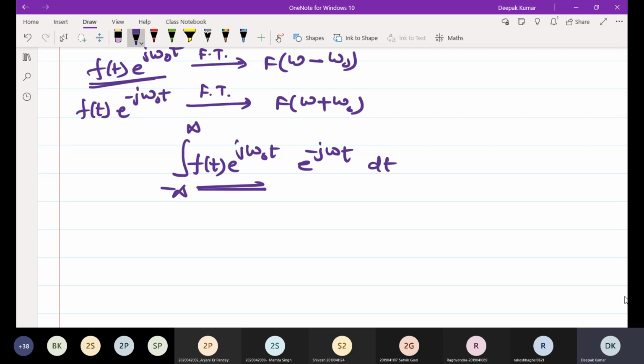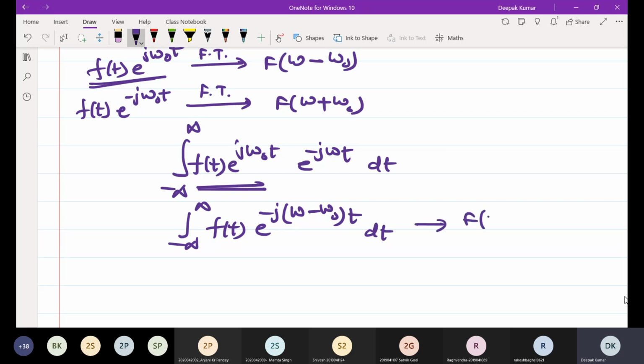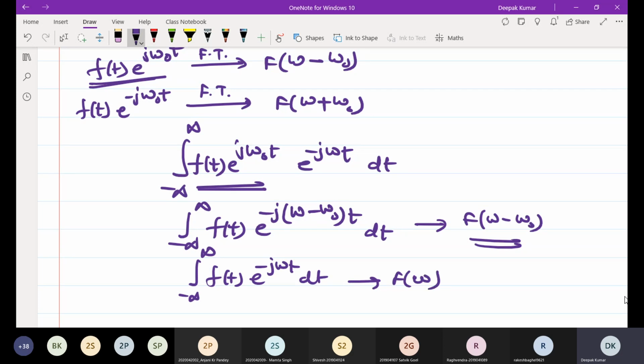That will be the integral of f of t e to the power minus j omega minus omega naught into t dt, and that is F of omega minus omega naught, because the integral of f of t e to the power minus j omega t dt we know is F of omega.